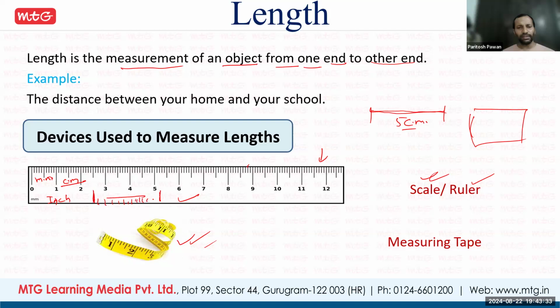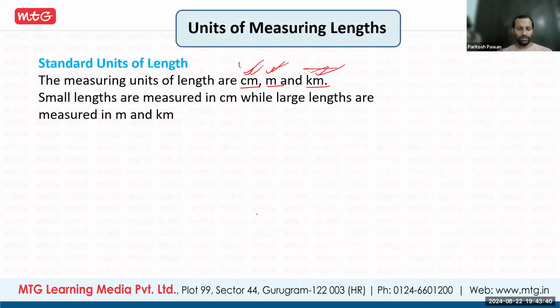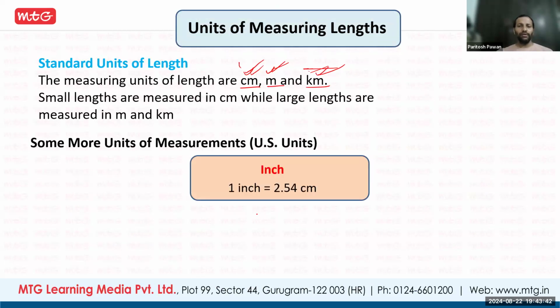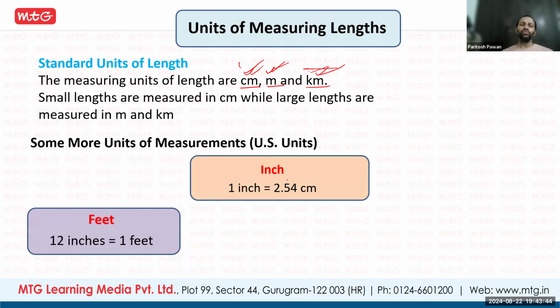Fine. So this downside scale is okay. It will be divided into 12 parts. So that will be your inch. So 1 inch is equal to 2.54 centimeter. Fine. So it is a little more than 2.5. So that is 2.54 centimeter, 1 inch.